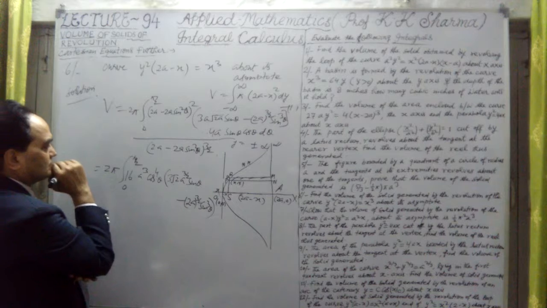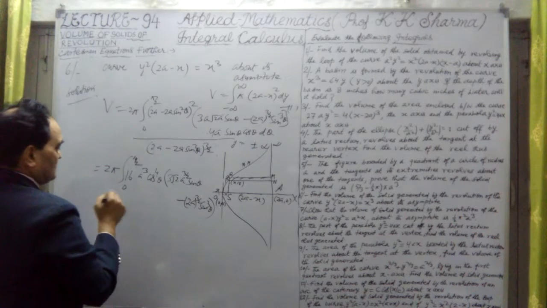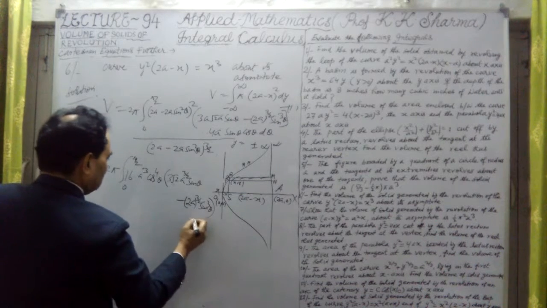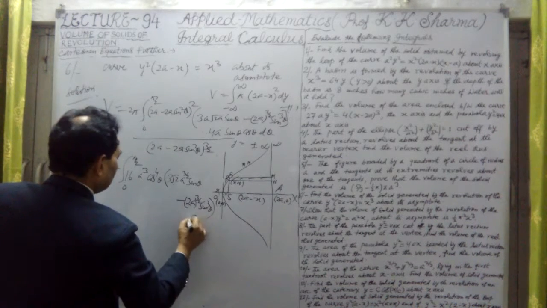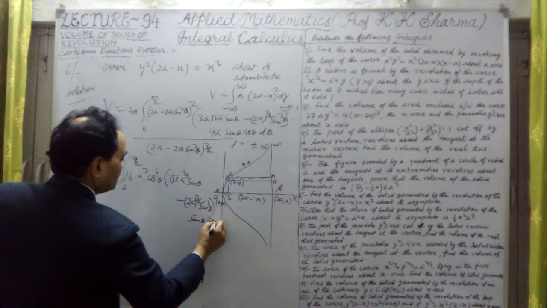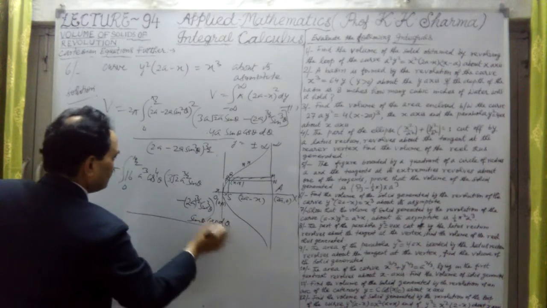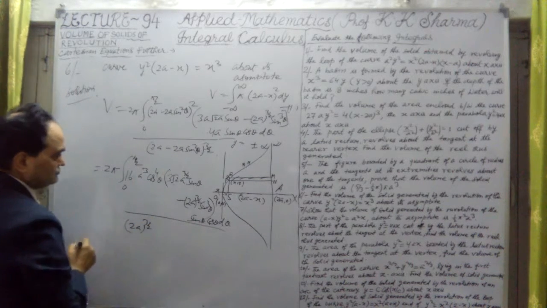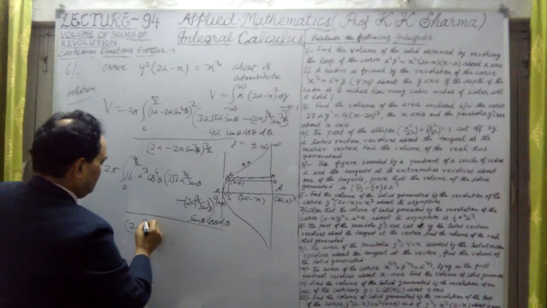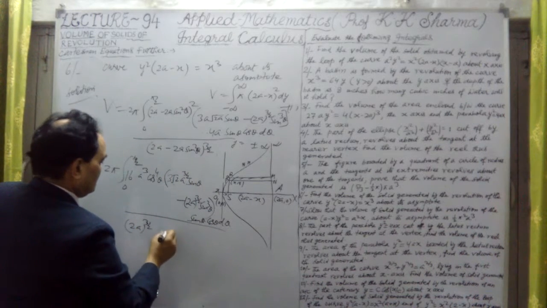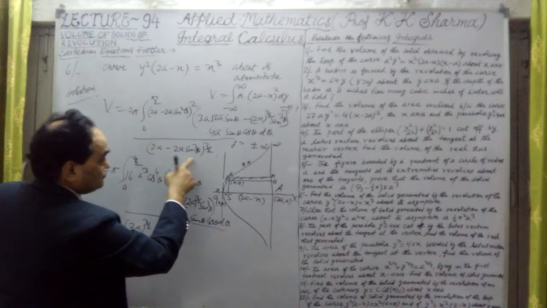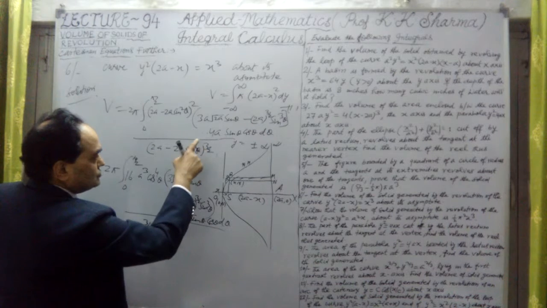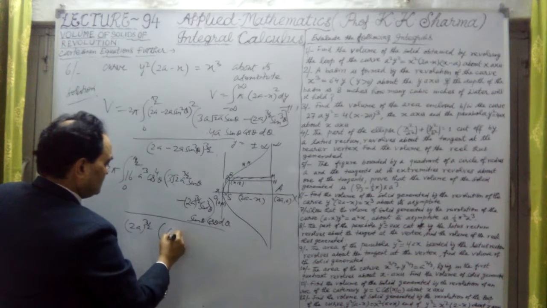So let me just first solve it. Okay, so 16 a cube I have taken, and then into 4a we have taken outside, and this is sine theta into cos theta d theta divided by, from inside we will get twice a whole power 3 by 2, into, inside it will be cos square theta and whole power 3 by 2, so square cancels out, cos cube theta it will be.